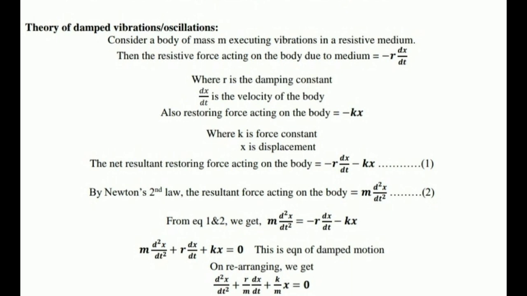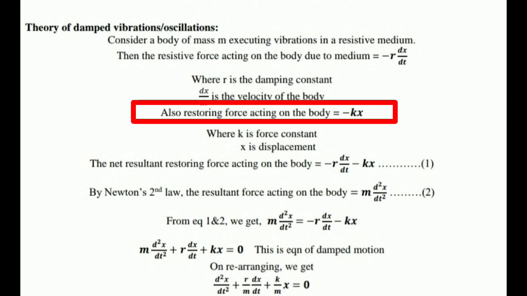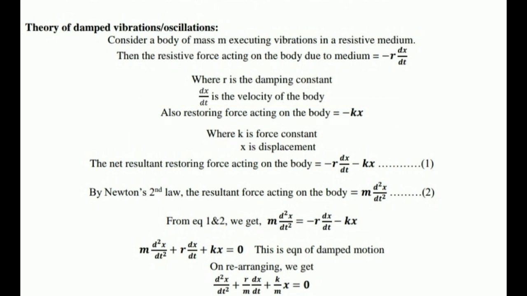Let's start the derivation part. Consider a body of mass m executing vibration in a resistive medium. The resistive force acting on the body due to the medium equals minus r dx by dt, where r is the damping constant and dx by dt is the velocity of the body. At the same time there is a restoring force acting on the body. That we take as minus k into x, where k is the force constant and x is the displacement.